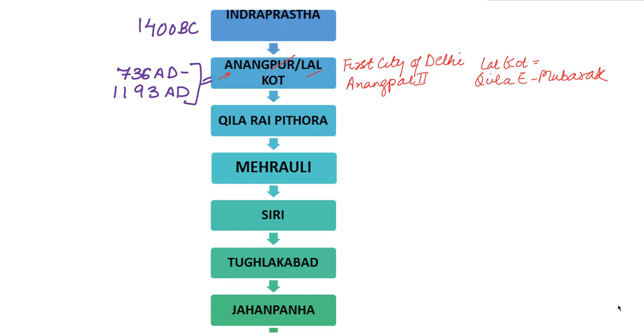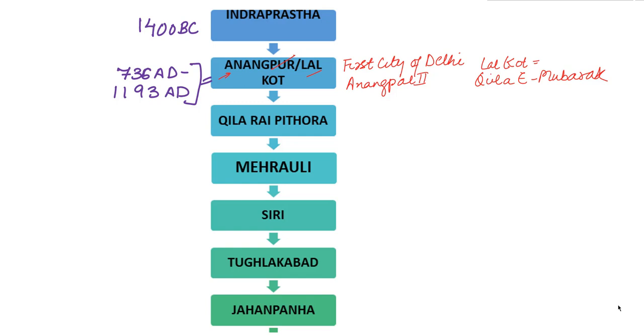So Anangpal II built this city. Now there is a very interesting story about Anangpal II, that he brought the iron pillar from some unknown location and got it fixed in Delhi. The same iron pillar that we see in the Qutub Minar complex and call the Mehrauli iron pillar was brought in by Anangpal II. And on this occasion, coins in the name of Shri Killi Devpal were also minted by him. So the Killi here stands for the iron pillar. Now the iron pillar was the center and numerous palaces and temples were built around it.